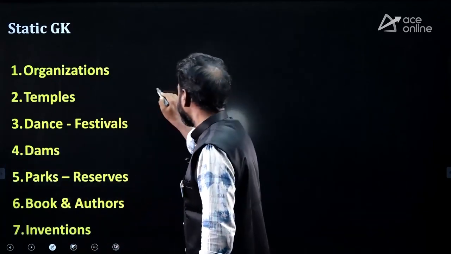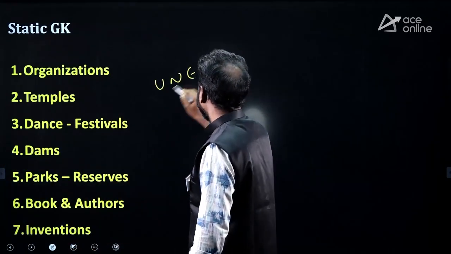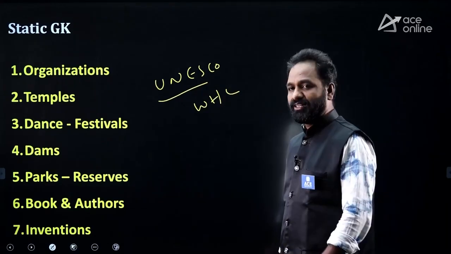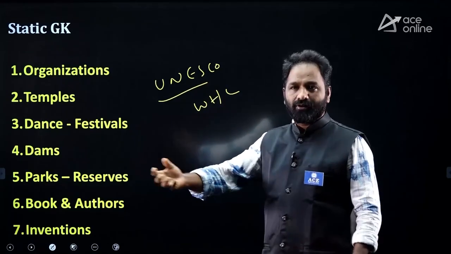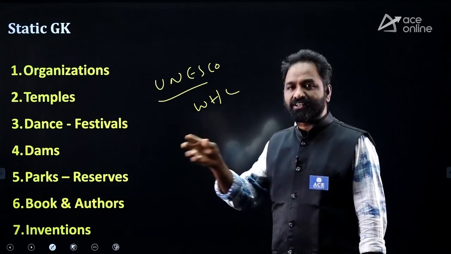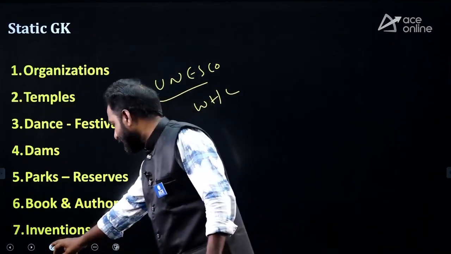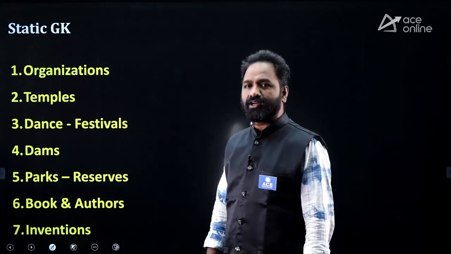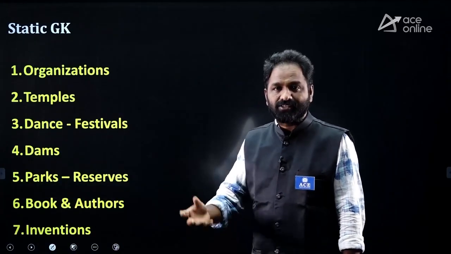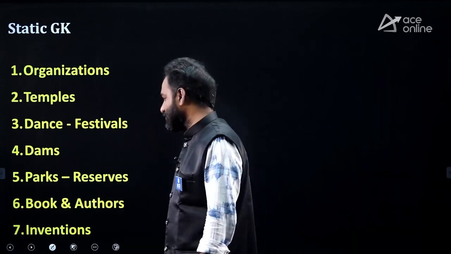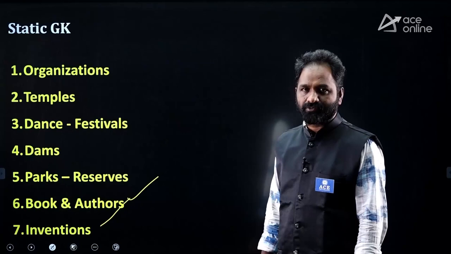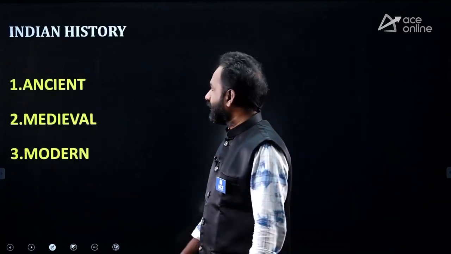And one more thing is called UNESCO sites. UNESCO World Heritage Sites. Not only World Heritage Sites, they're identifying some cultural areas also, like literature city, music city. Okay, and UNESCO is also recognizing certain places that are culturally very, very important. The cultural heritage sites of UNESCO are also important. Books and others, and also latest inventions. That is also important. Next, Indian history.